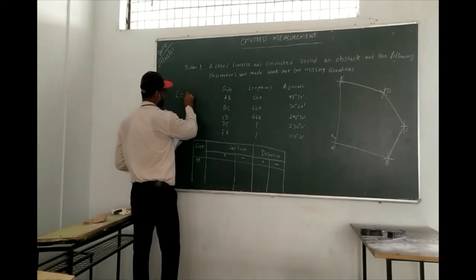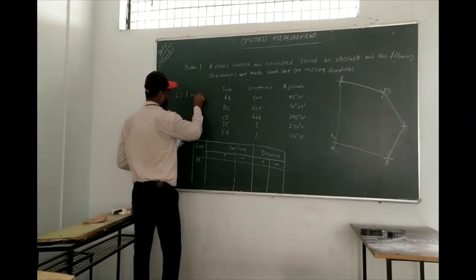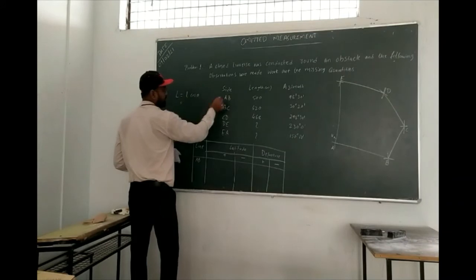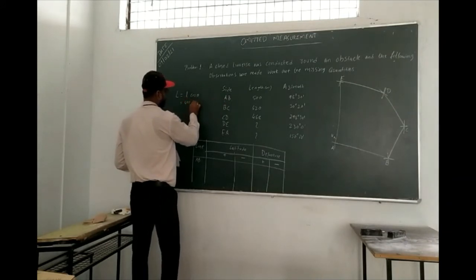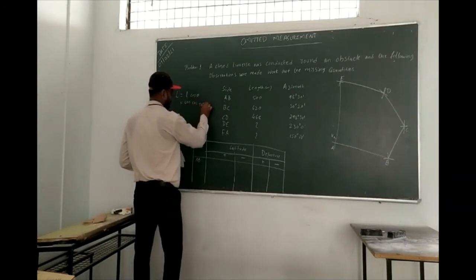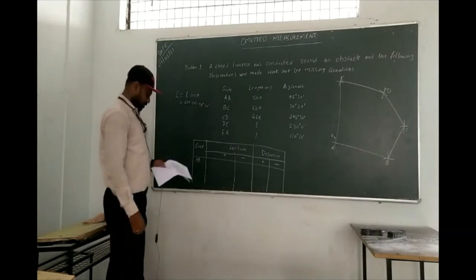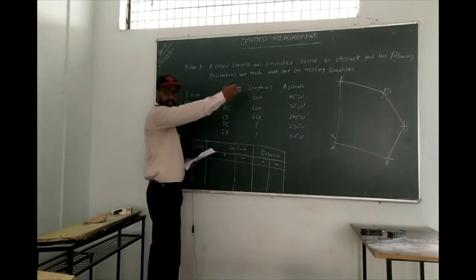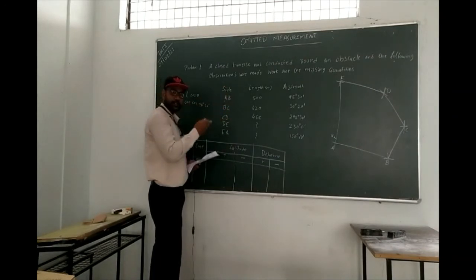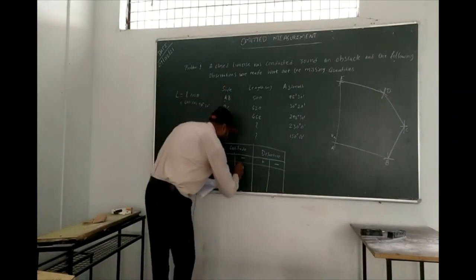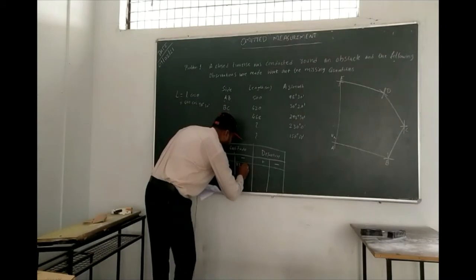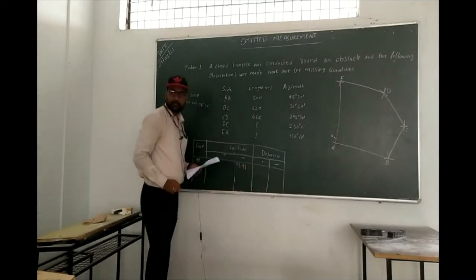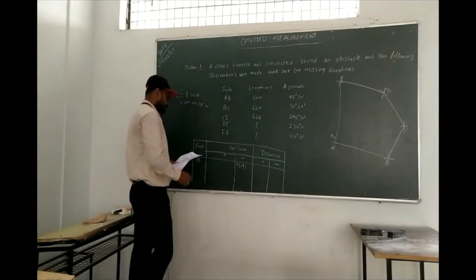That is L cos theta, where L is 500 into cos 98 degree 30 minutes. Whatever value you get will be negative, because in the second quadrant latitude is minus. So minus 73.91. Here we completed this latitude.